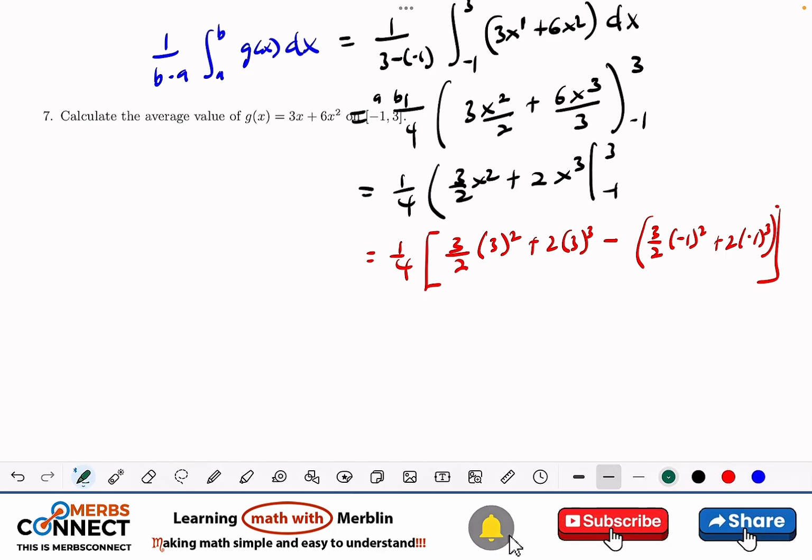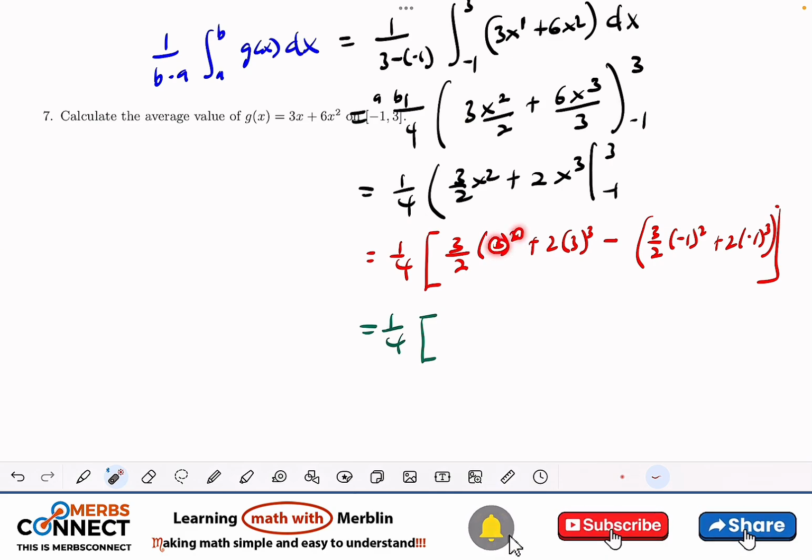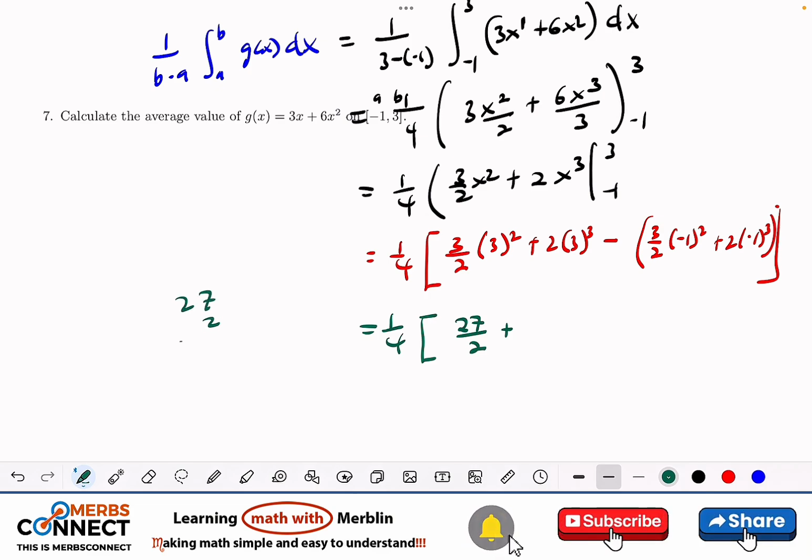So let's simplify. Now 3 squared is 9. So 9 times 3 is 27. So 27 divided by 2 plus 3 to the power 3 is also 27. So 27 times 2 is going to give us 54. Good. Negative 1 squared is still 1. So 3 over 2 and minus 2.